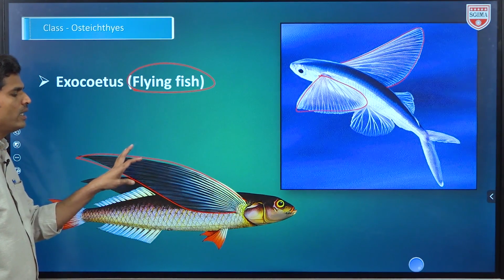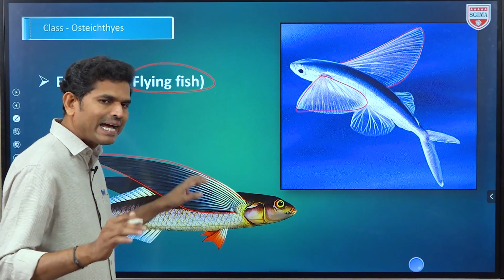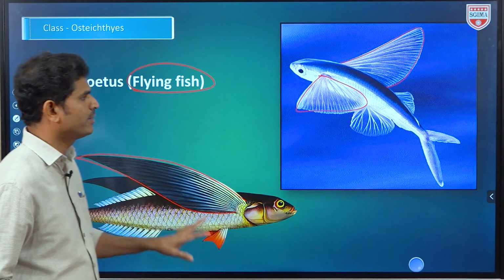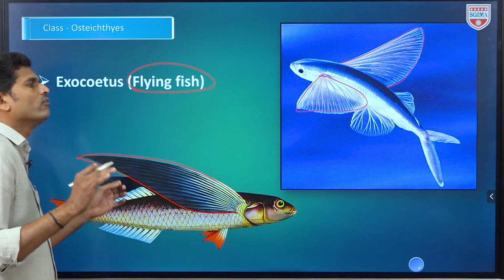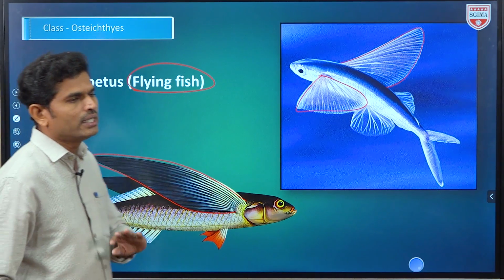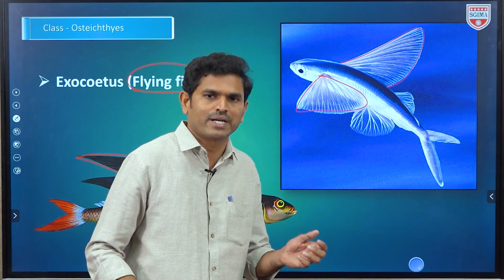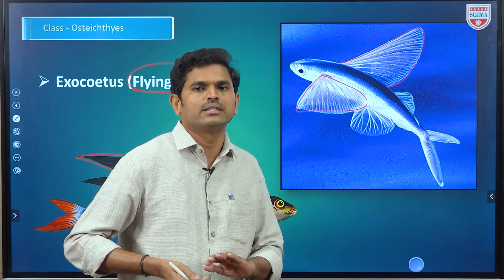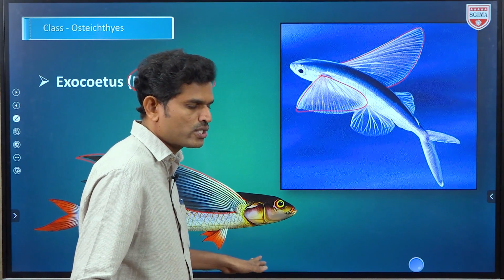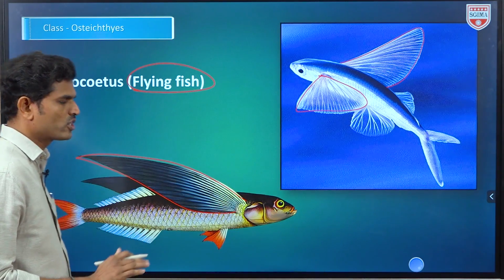Okay, so very large expanded highly developed pectoral fins act like wings. Remaining pelvic fins, tail fins, those are present, but expanded like wings which help for the flying. बोले तो इधर ज़्यादा किलोमीटर्स जैसा नहीं होते. So to escape from the predators from water, they hit the body and just fly in the air up to a few meters distance only.